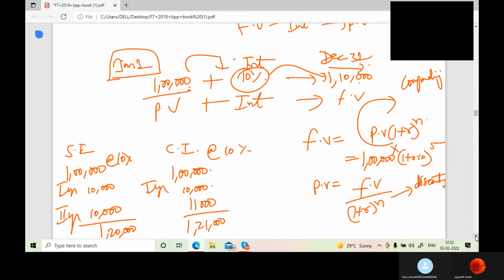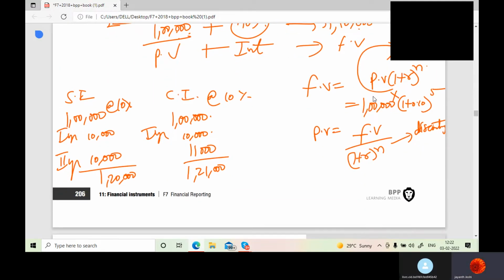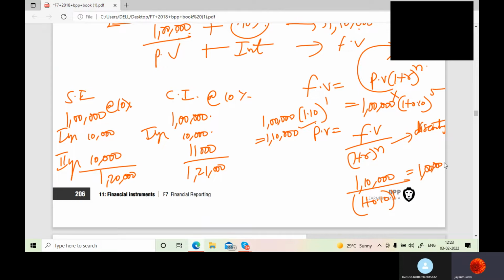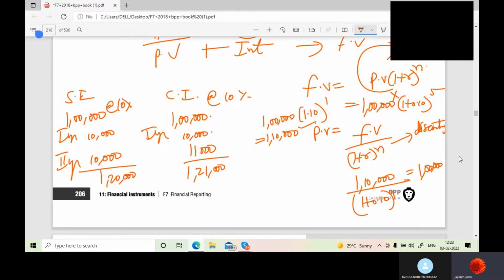Now, if I take this in a simple way, 1 lakh into 1.10, that is 1 plus 0.10, is 1.10 whole power 1, will give you 1 lakh 10,000. First year's future value. Now I should get the first year's present value. So I'll take 1 lakh 10,000 future value divided by (1 plus 0.10) whole power 1. I'll get 1 lakh after discounting. Just understand this. If you have any doubts, you can ask me.